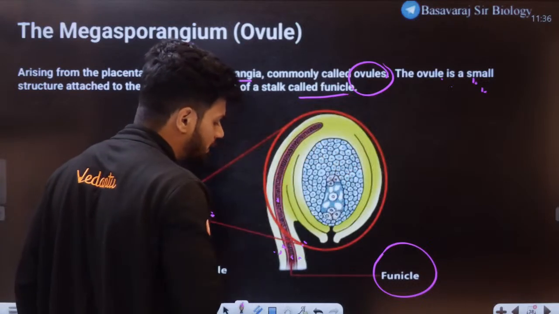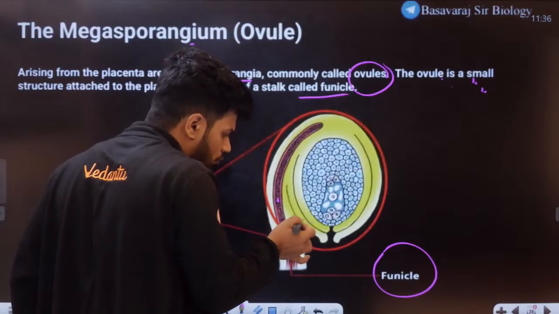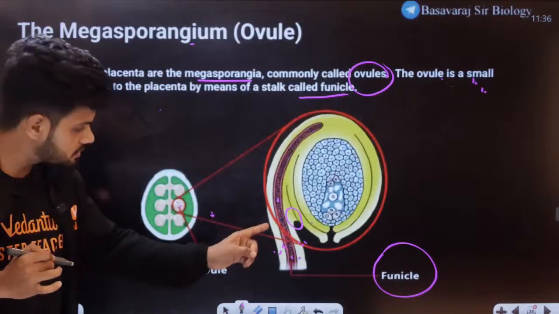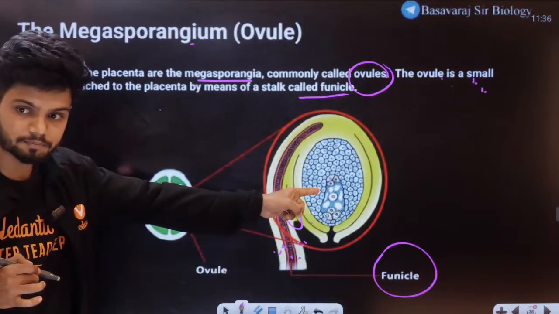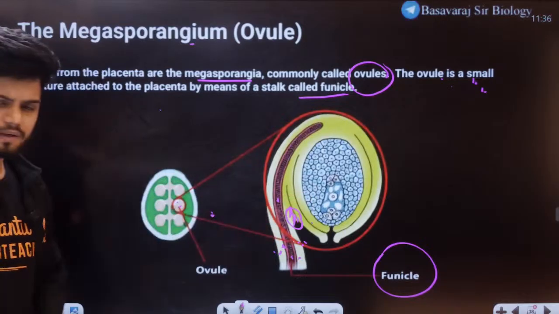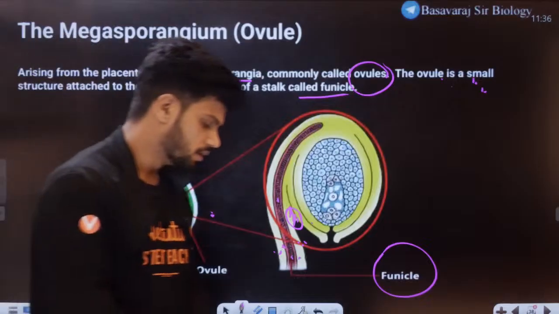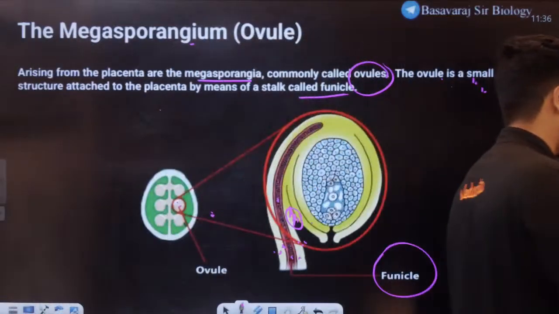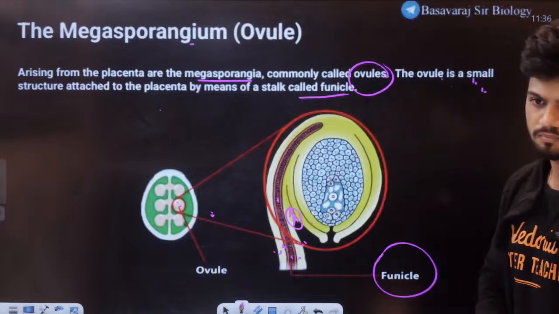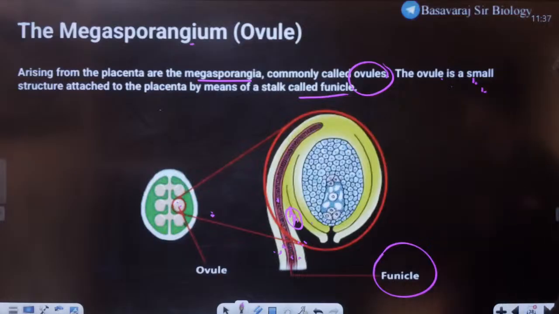At one point this funicle and this ovule, they're attaching here, right? Students, tell me, this funicle here and this ovule is here. At one point they're attaching at this point here. What do you call this point of attachment? Anyone? What do you call this point of attachment where ovule and funicle both are attaching to each other? Okay. What do you call that? All of you. Quickly.